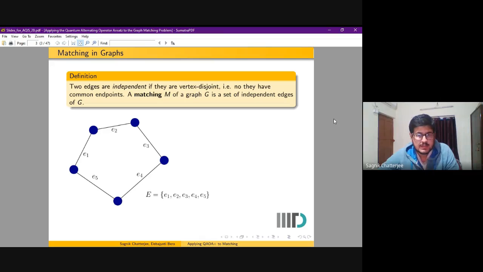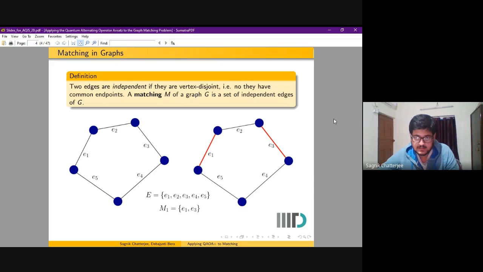Some examples of matchings of size 2 are M1, which has E1 and E3, and M2, E2 and E4. Note that there are many other matchings like E1 and E4, E2 and E5, and so on and so forth. However, the matching of maximum size in this graph is 2.